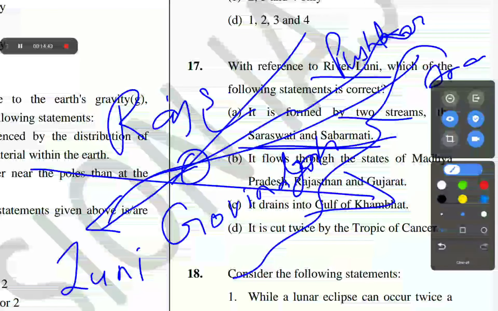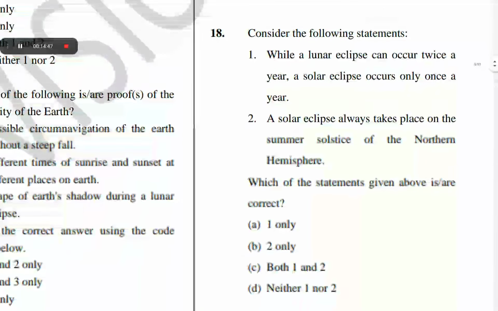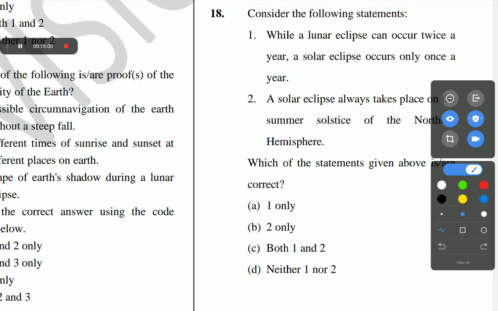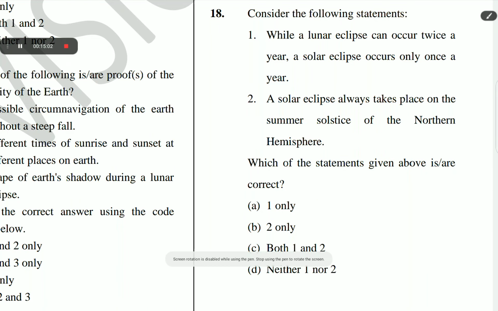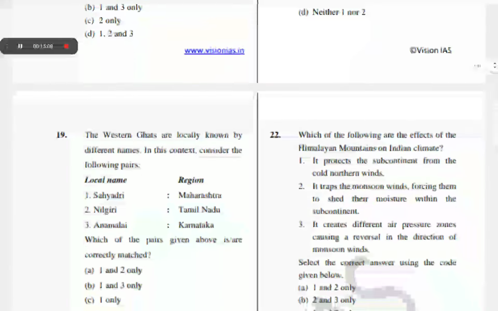The next question is question number 18. Consider the following statements. While a lunar eclipse can occur twice a year, a solar eclipse occurs only once a year. A solar eclipse always takes place on the summer solstice of the northern hemisphere. The correct answer of question number 18 is D. Neither one, nor two.